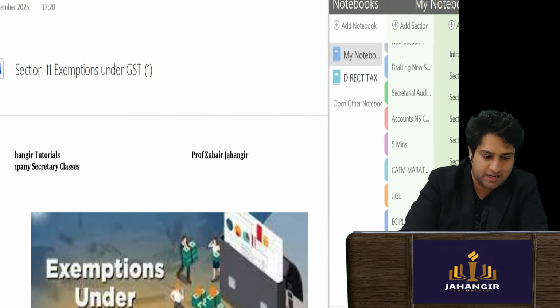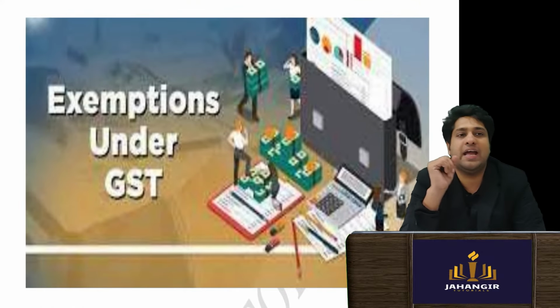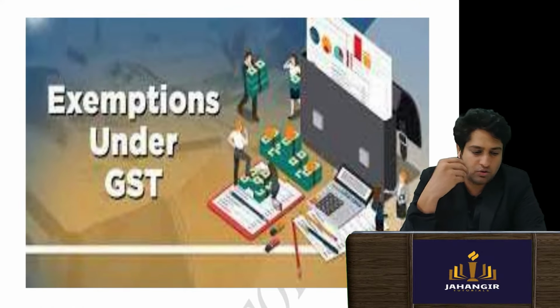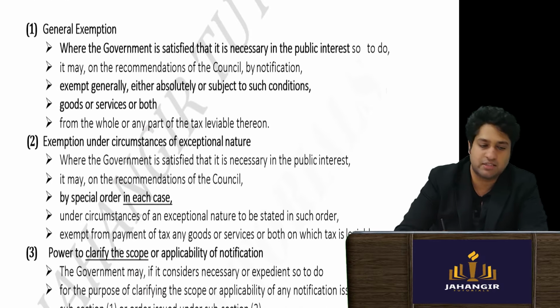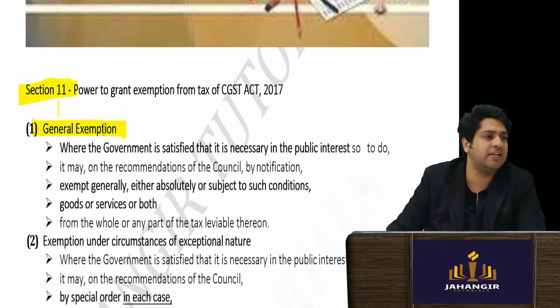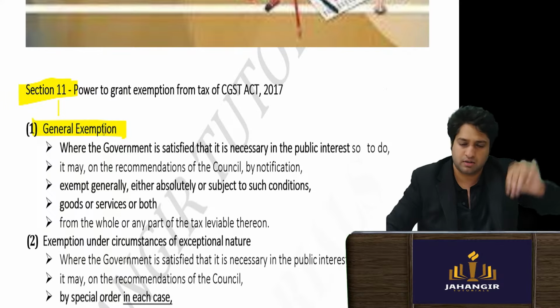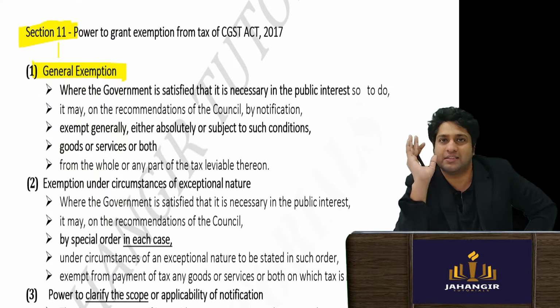Now we look at one part called exemptions. Exemptions under GST are under section 11. Now, a general exemption is applicable to all. A general exemption on salt can be given, on COVID masks can be given.